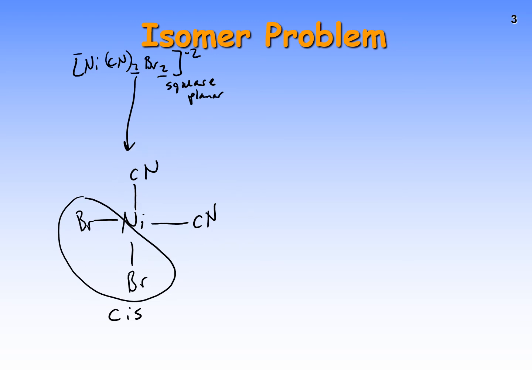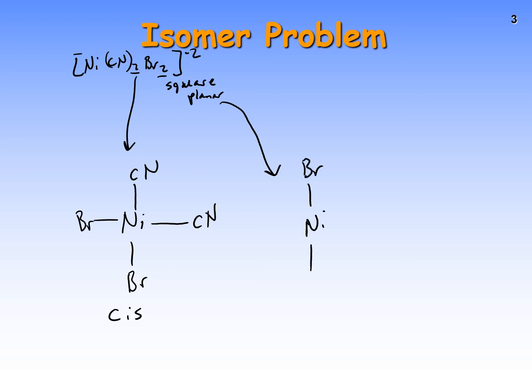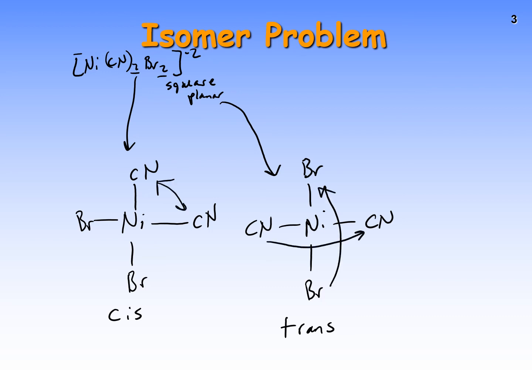So this is the cis isomer for this structure. We could also have a trans. Here is the trans isomer. Again, they're across from each other with trans, and they're next to each other for cis.